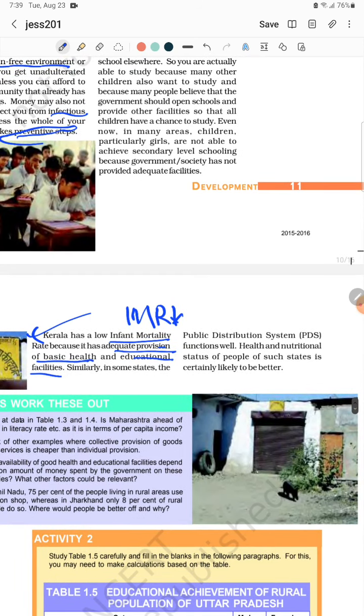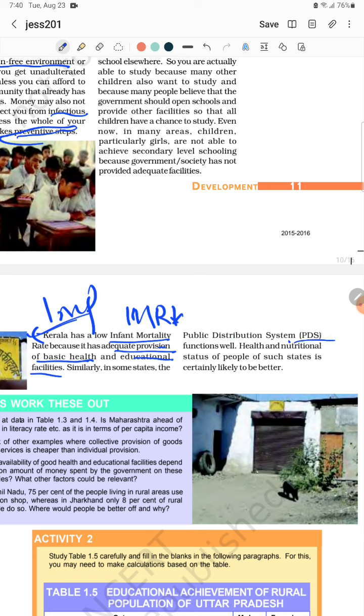You just see, this question has come for so many years. Correct the statement or fill in the blanks, this type of question, and even in multiple choice these questions are coming. Important, you just mark it. In Kerala, infant mortality rate is less. Why? Due to the adequate provision of basic health and educational facilities.